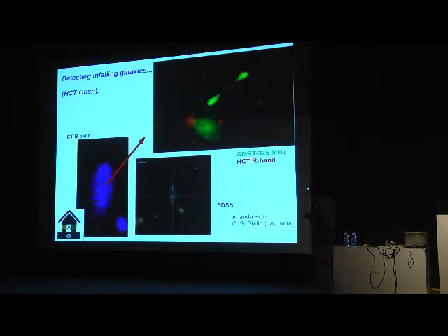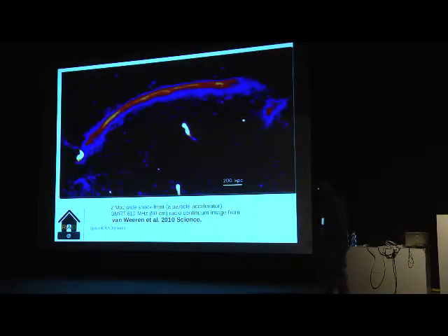So with HCT, the 2-meter Himalayan Chandra Telescope, we followed the same structure also. And this is one member, where we got a better image, this is the HSC B-band image. This galaxy really looks like it is falling towards this. Such objects are actually known, when they fall into the cluster for the first time, they have a blue star forming edge at the top, the leading edge, and there's a trail-like thing. So this is the most famous, and I like this result the most.